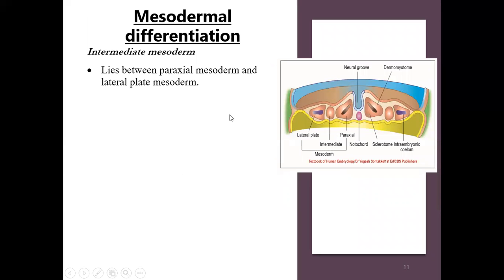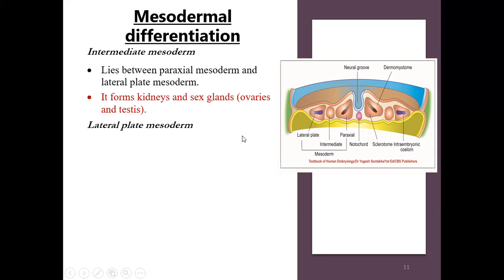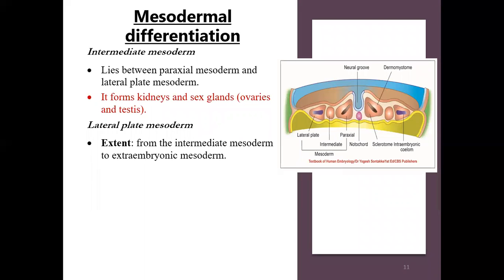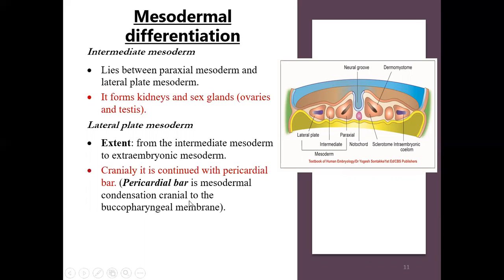Now the intermediate mesoderm, lying between the paraxial and the lateral plate mesoderm, will form the urogenital system. That is, it will give rise to the kidney and the sex glands. And the lateral plate mesoderm extends from the intermediate mesoderm to the extraembryonic mesoderm. So cranially, it is continuous.